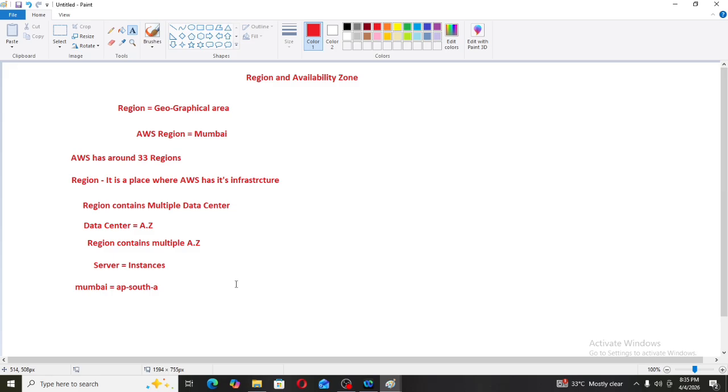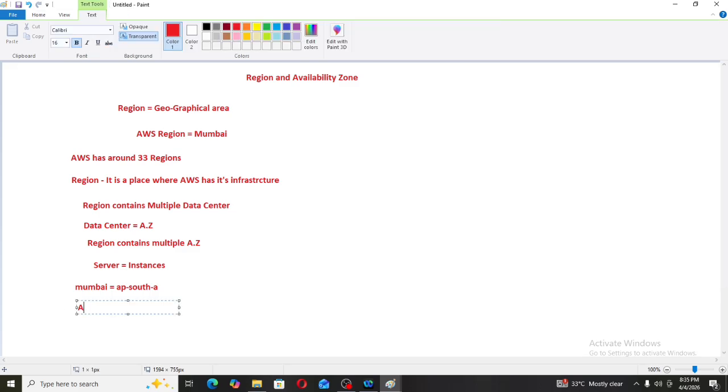Now as I told you, regions contain multiple availability zones. In the Mumbai region there are 3 availability zones. For 3 availability zones there will be 3 codes. What are those 3 codes? For these 3 availability zones the codes are ap-south-1a. This is one code. Another code will be ap-south-1b.